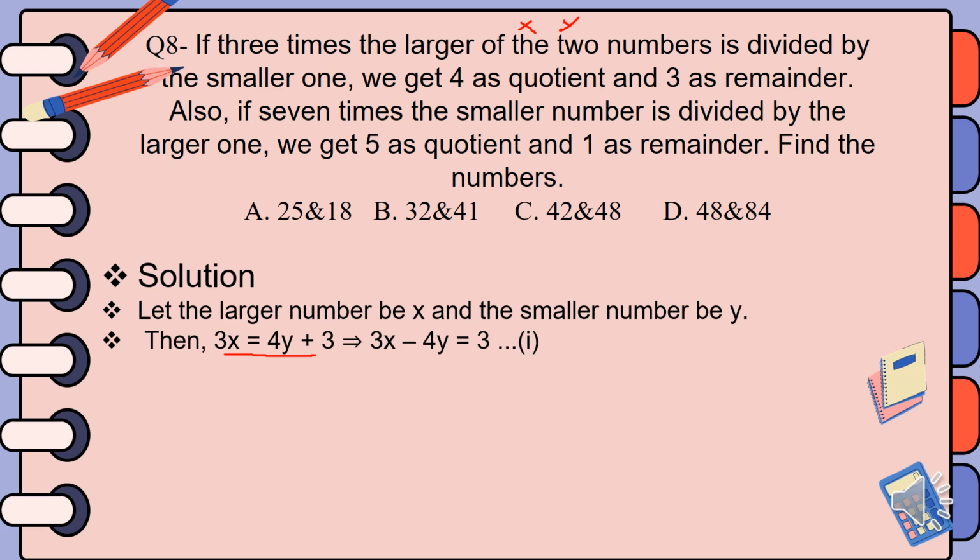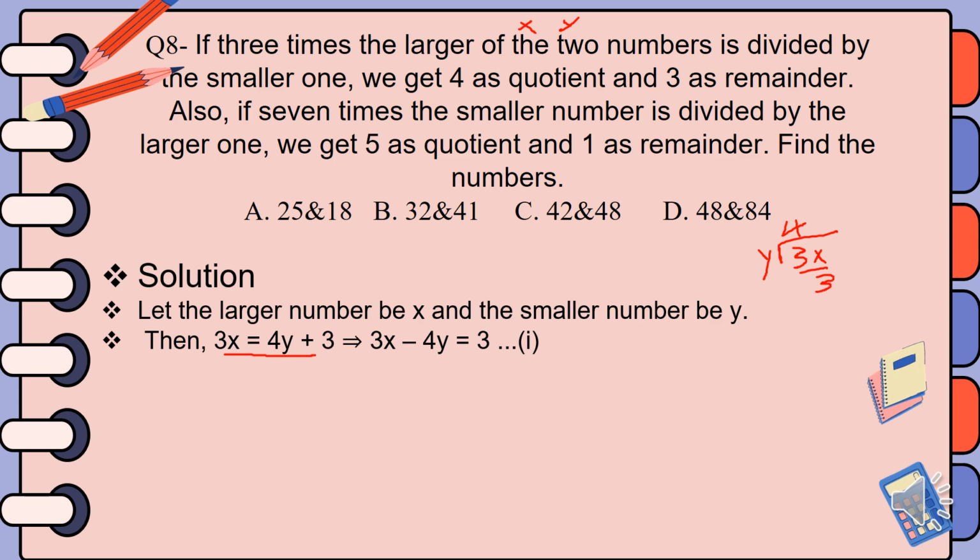Then y is the divisor, and from this you can write 3x is equal to 4y plus 3. What it says is that 3 times the larger number, that means 3x, when it is divided by the smaller one, y, you get 4 as a quotient and 3 as a remainder.